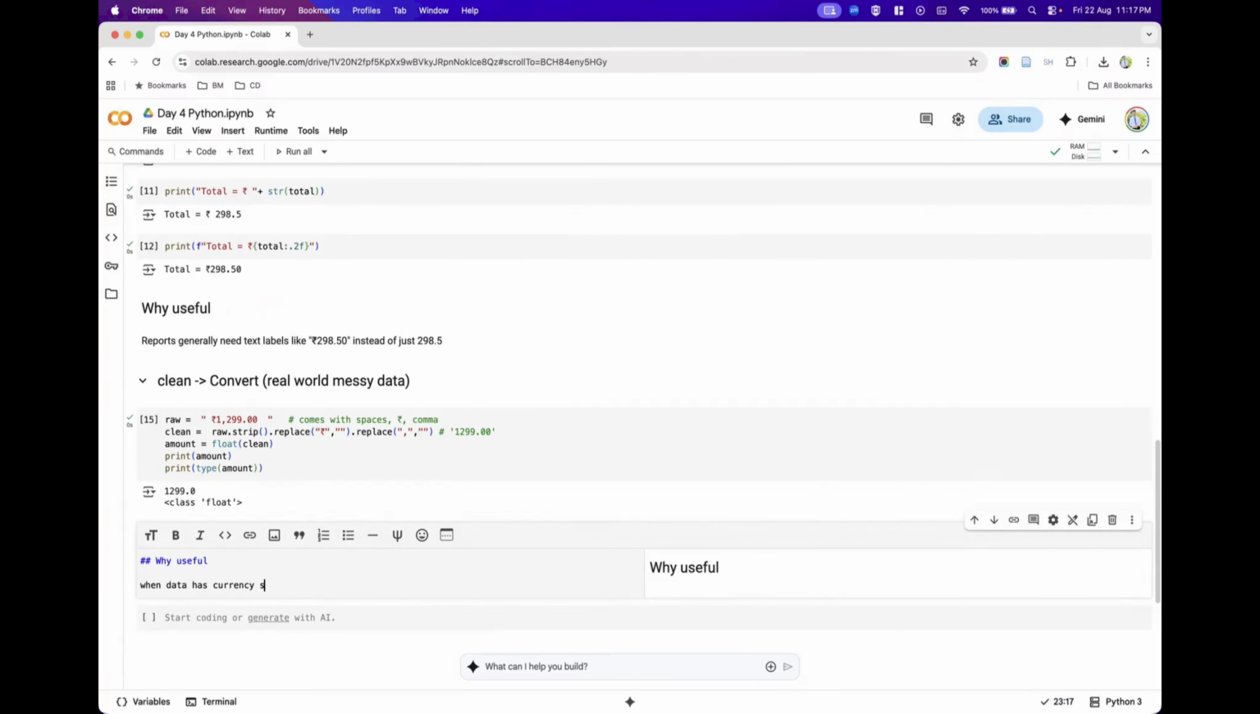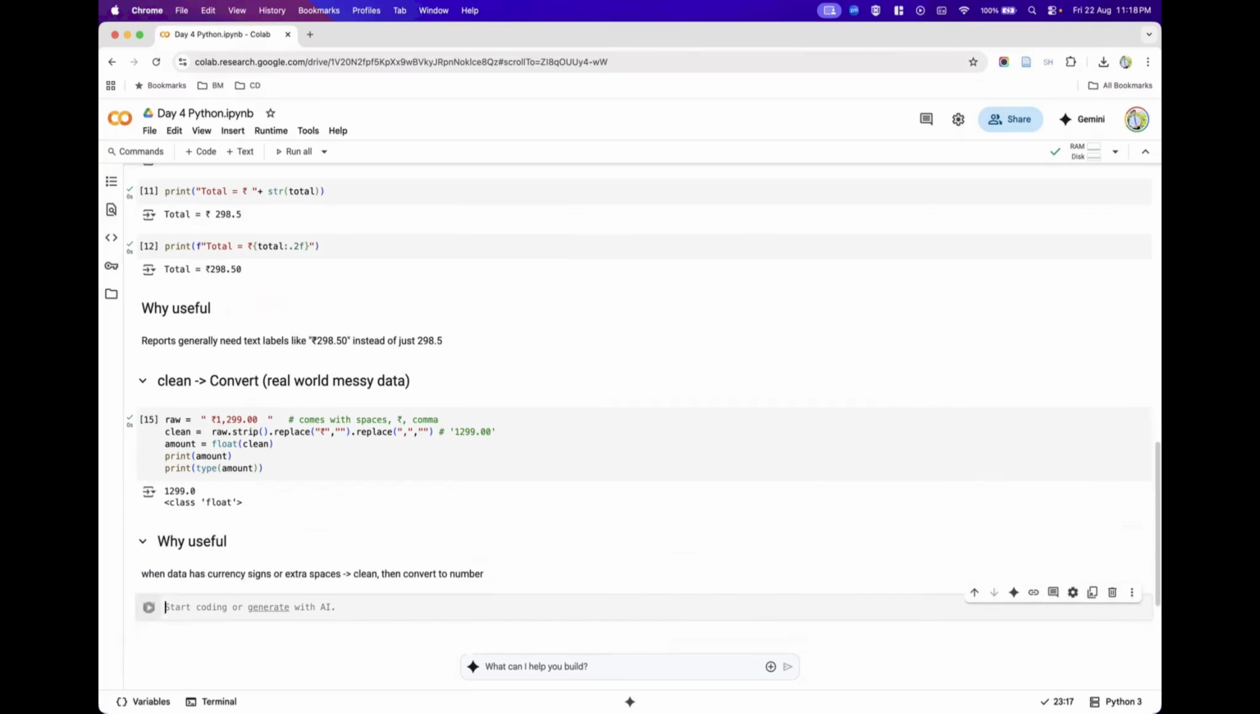When data has currency signs or extra spaces, what we need to do is clean and then convert to number. So this is very, very important. Only then will we be able to get some meaningful insight from the data.